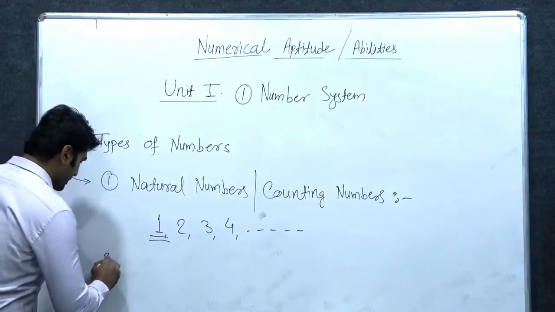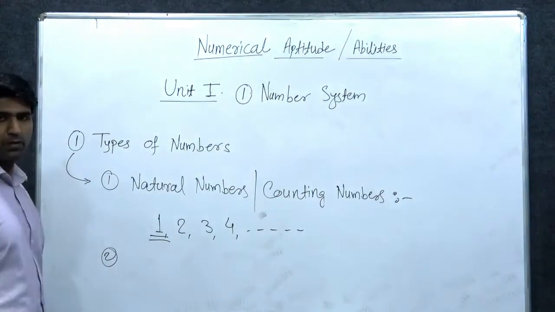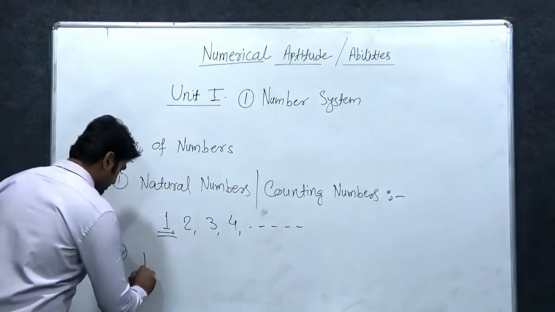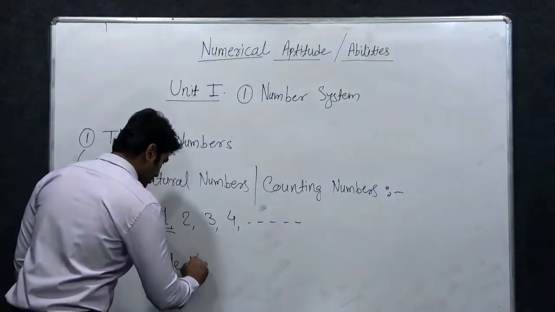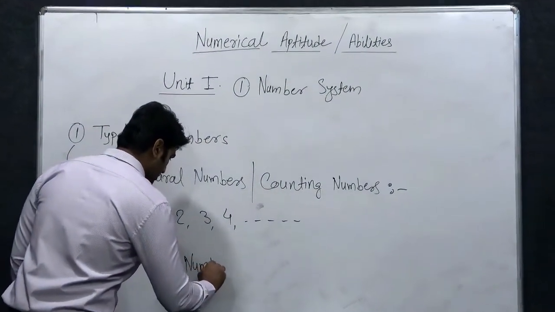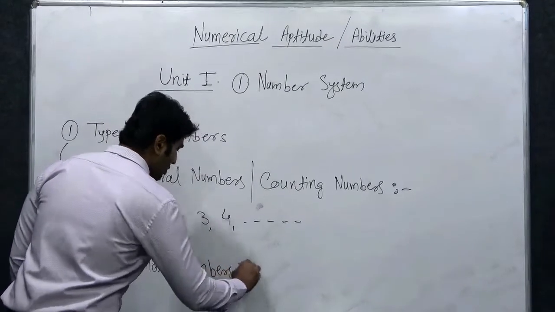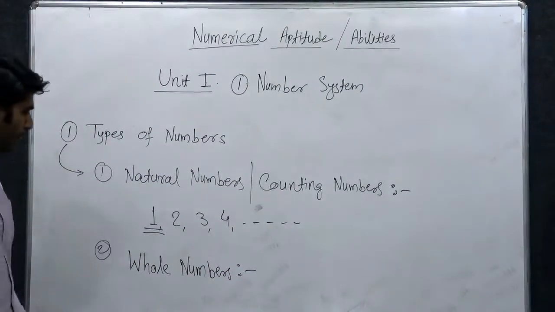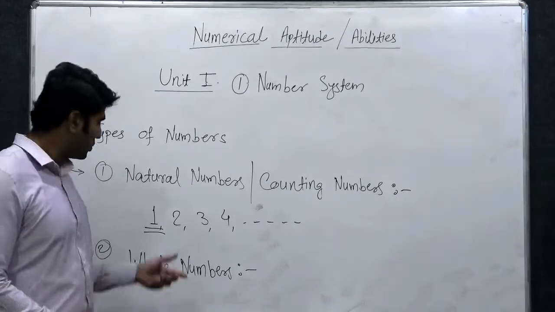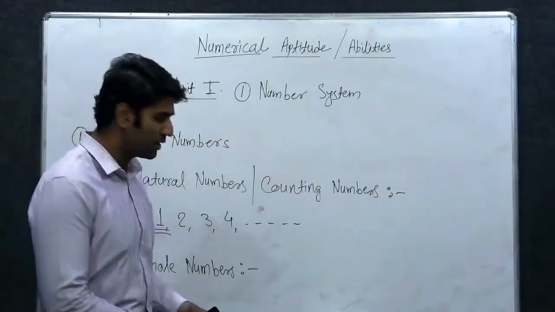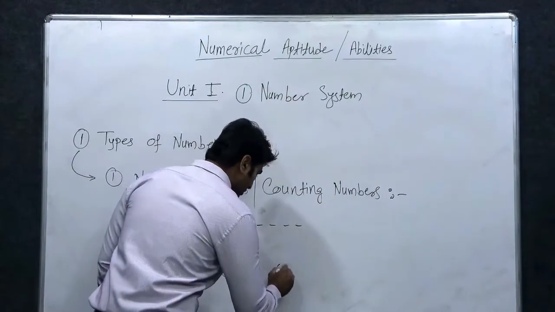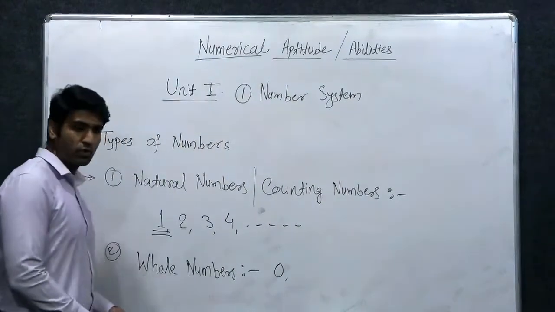Next, the second type of numbers is whole numbers. If we add 0 to natural numbers, we call them whole numbers. The numbers start with 0.